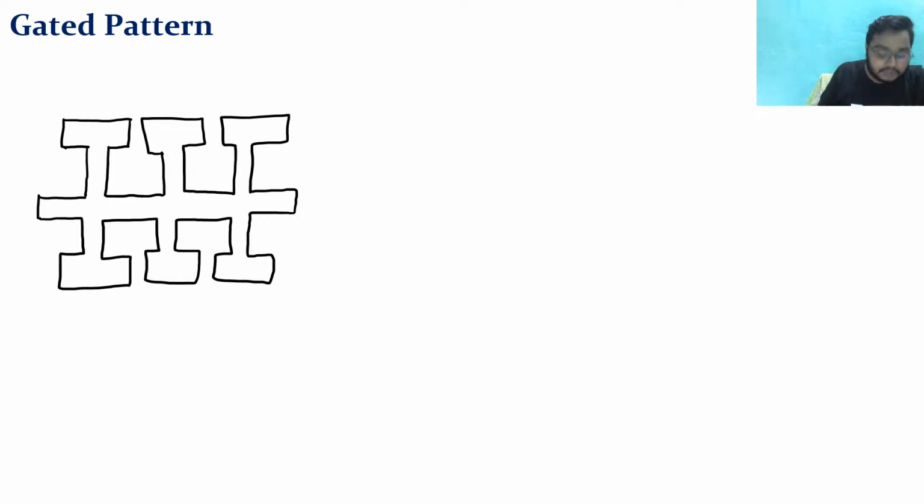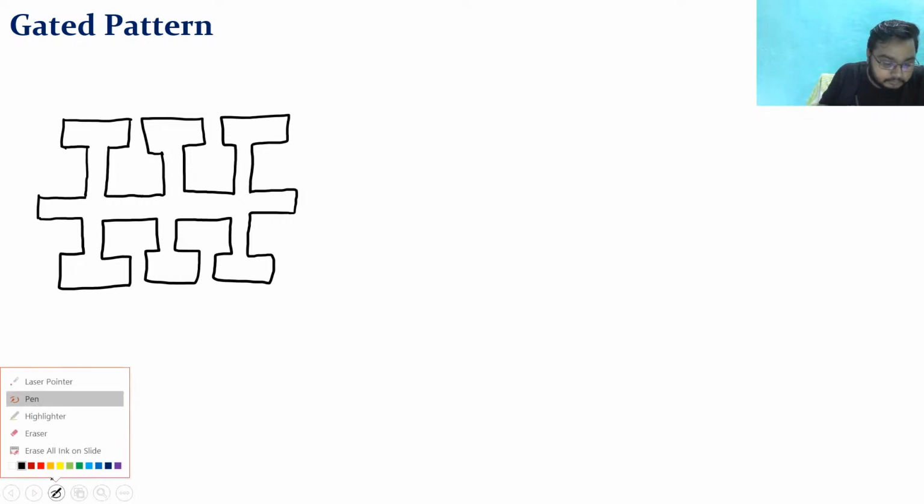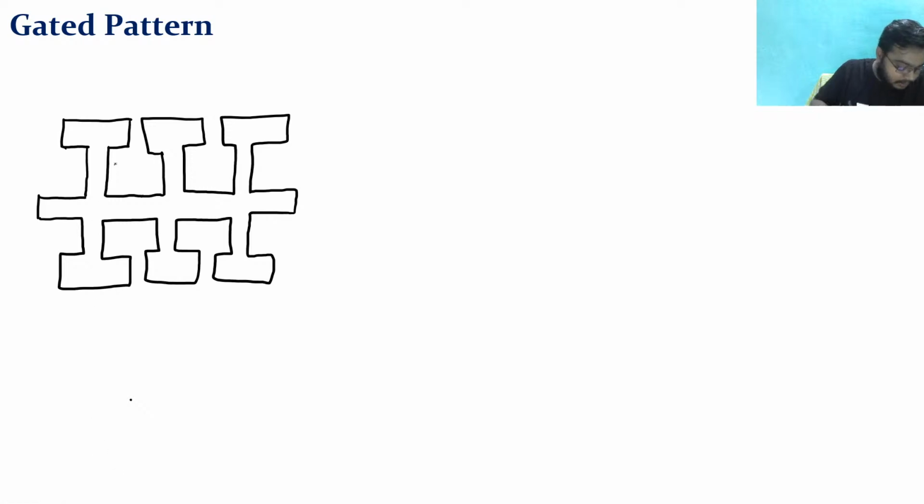Now see, suppose this is my casting, and suppose this is my pattern. This is the first pattern, this is the second pattern, and this is also my pattern.